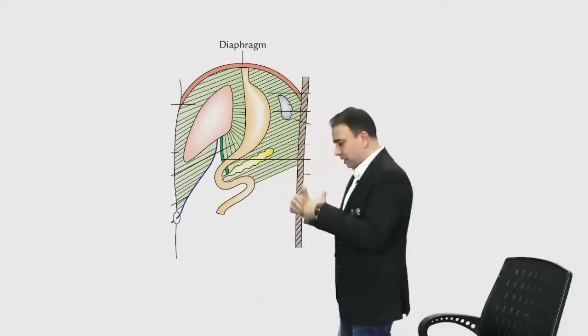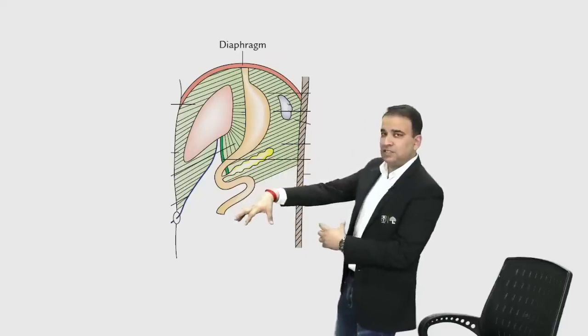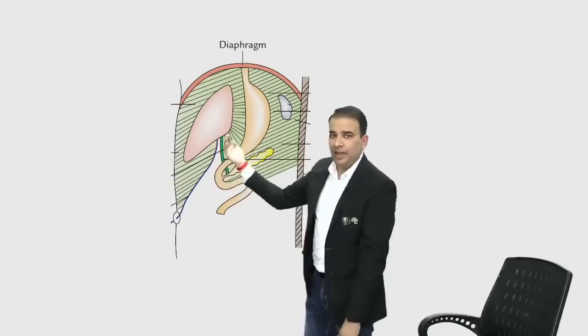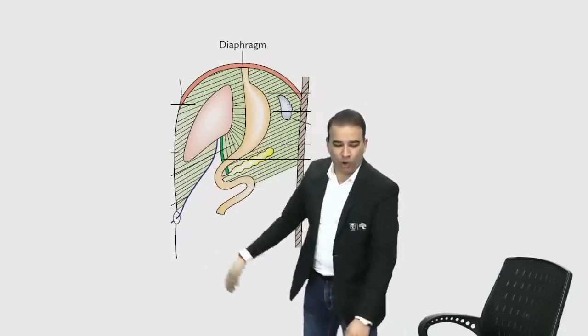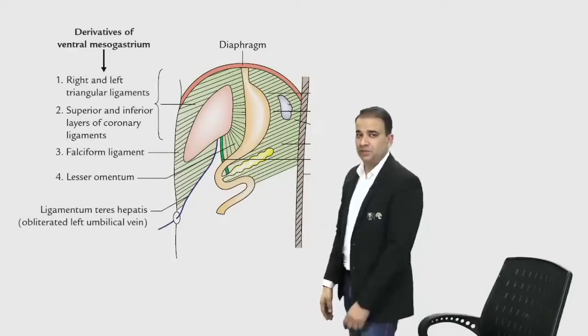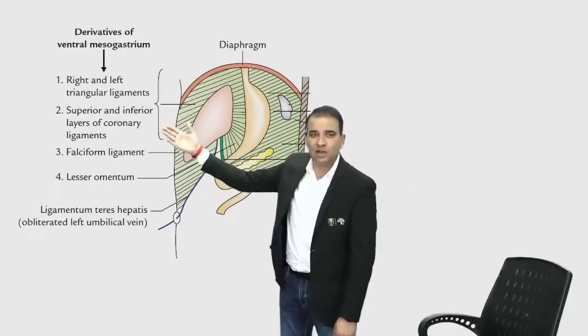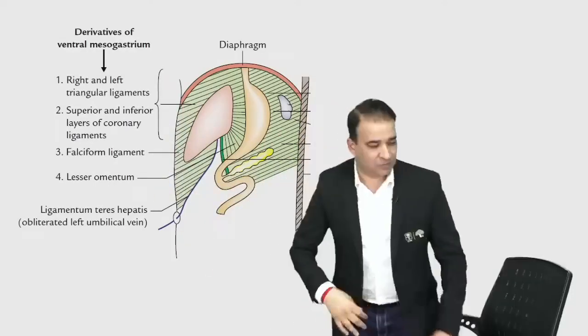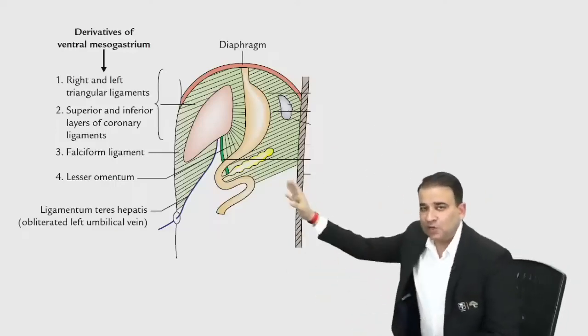So you have to think that the liver is developing in front of the stomach, in the ventral mesogastrium. So all the ligaments connecting the abdominal wall to the liver and connecting the liver to the stomach, they are all derivatives of the ventral mesogastrium. Look at that: triangular ligaments, coronary ligaments, falciform ligament, lesser omentum, all derivatives of the ventral mesogastrium. Simple, nothing.